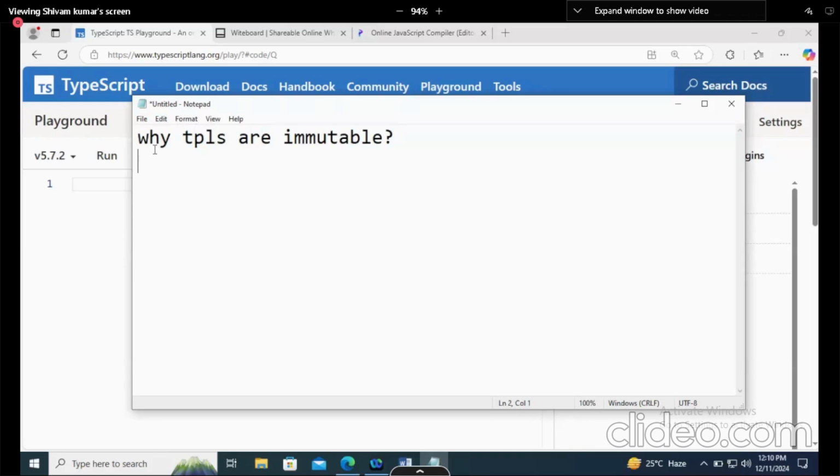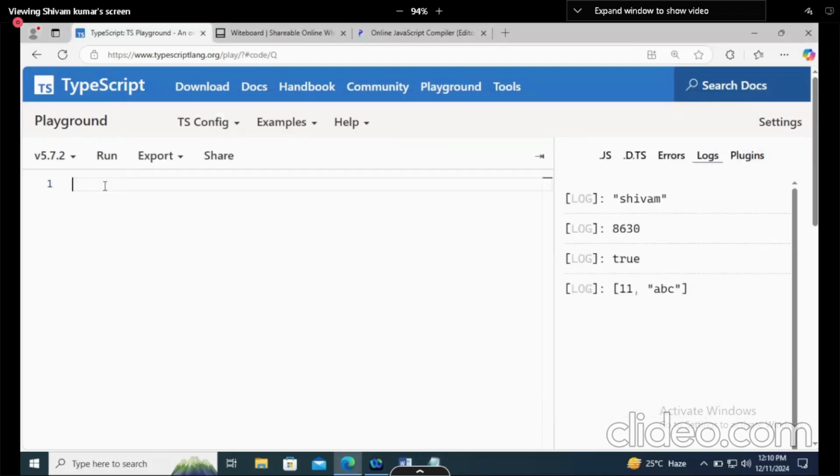Why tuples are immutable. Immutable means we cannot change them. Search it and then come back to me. It doesn't follow the insertion order. Then what? Have a clear answer. Search it and then come. Not an issue. So what we will do, we'll work on our arrays only.